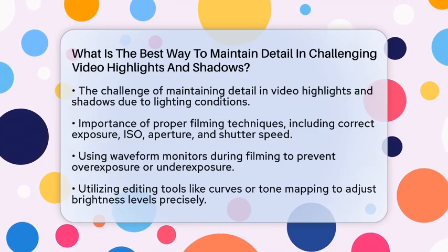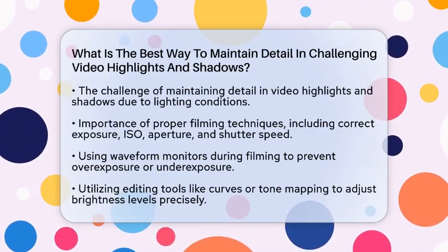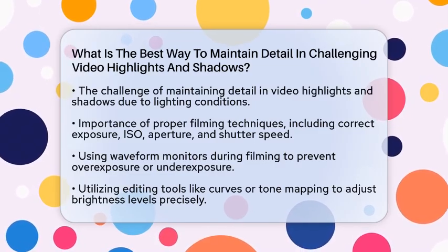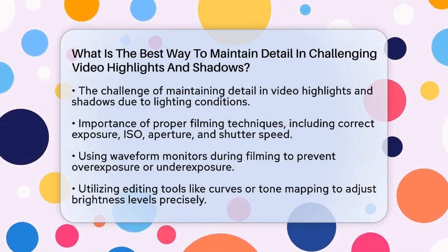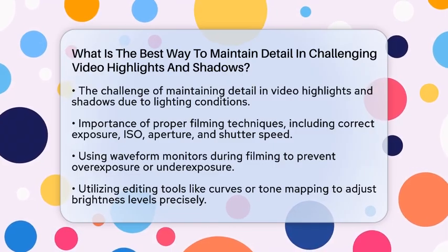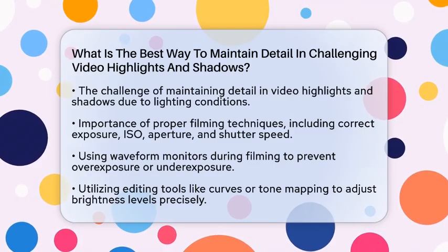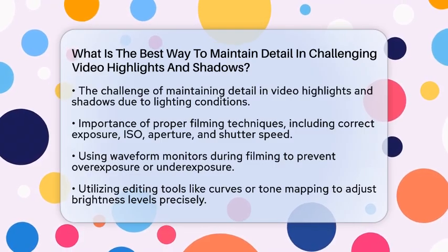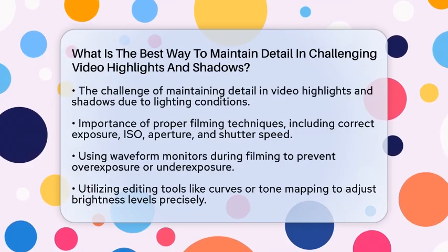The secret lies in smart editing techniques and proper filming practices. First, it all starts during filming. Use proper exposure settings to avoid overexposing bright areas or underexposing dark ones. Adjust your camera's ISO, aperture, and shutter speed to get a balanced image. If highlights are clipping, details in bright spots are lost forever. If shadows are crushed, dark areas lose all information.